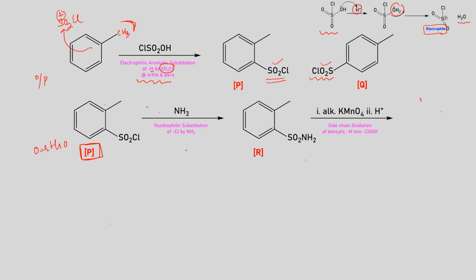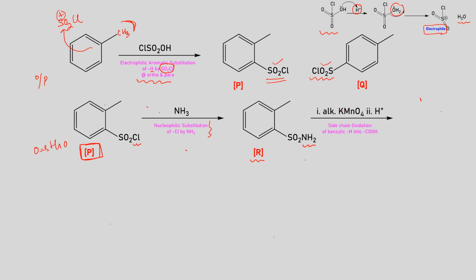So here the second step, when this compound number P was reacted with ammonia, this was nucleophilic acyl substitution of the chlorine over here by one NH2. It is just like the acid chloride reacting with ammonia giving you acetamide. Just like that, the sulfonyl chloride reacting with ammonia is giving you sulfonamide. That's the reaction. So compound number R was ortho-toluene, ortho-methyl benzene sulfonamide, or we can say ortho-toluene sulfonamide.